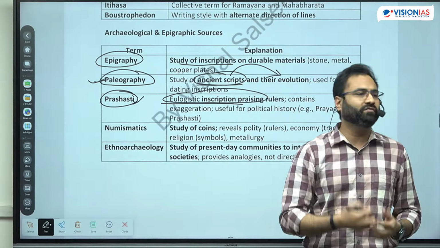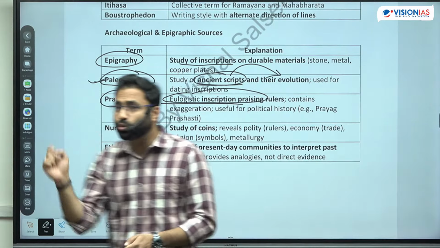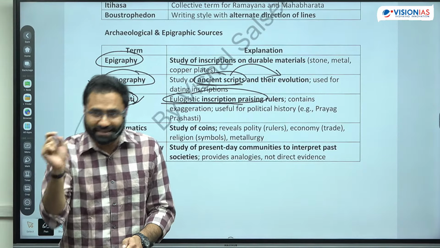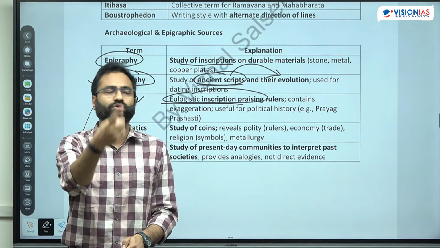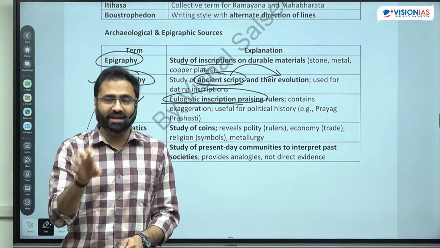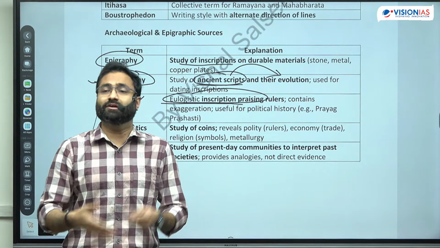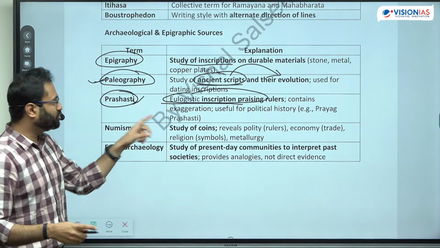जैसे Rudradaman I had written in the Girnar rock inscription about how he utilized his own money. It's not the money that was taken after the collection of taxes. It is his own money that he has utilized in order to repair the Sudarshan lake. So that gives an idea regarding what type of ruler that was. कि भाई benevolent ruler है, oppressive ruler है, right? So all these things are going to be talked about. जैसे प्रयाग प्रशस्ति है.